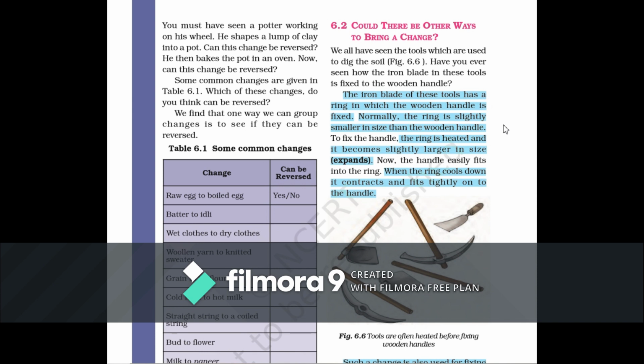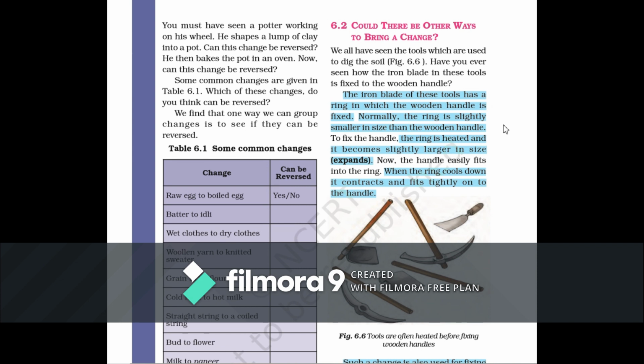The same trick is used here. To fix the handle, we heat the ring. When we heat it, it becomes slightly larger in size, that is, it expands. Now the ring is slightly larger than the wooden handle.